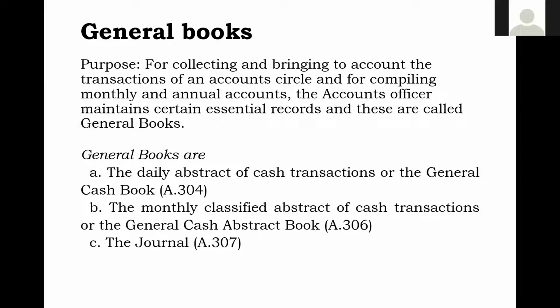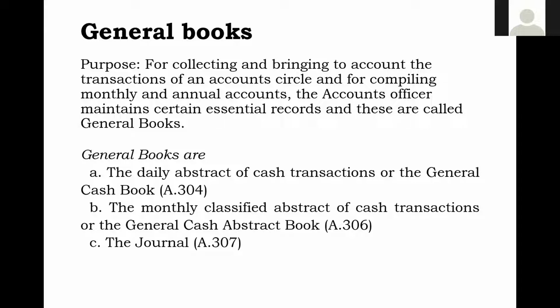The JVs which you have prepared will be sent to the book section. The book section will give a separate serial number, and then that will be recorded in the listing document called the journal. So the journal consists of what? The journal consists of all the JVs in a chronological way. Head of account, debit and credit will also be there, along with the JV number. So this is how the journal transactions, with debit and credit totals, will be there.